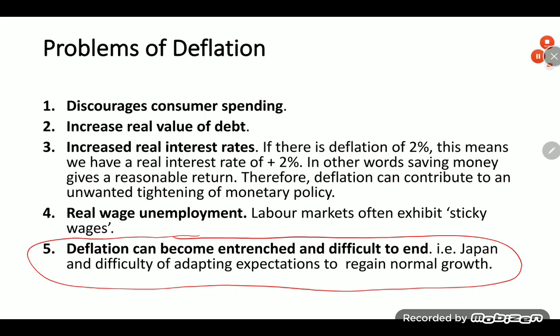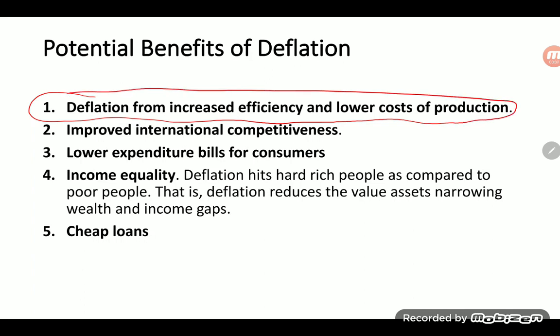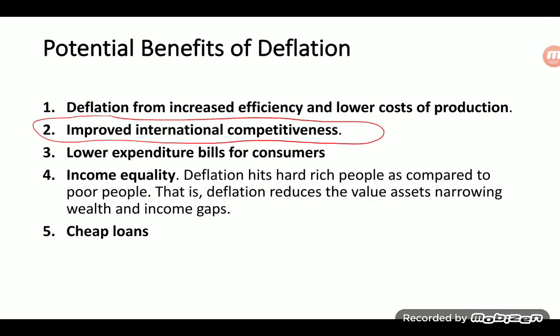Benefits of deflation. First, deflation from increased efficiency and lower costs of production. The right kind of deflation involves lower prices through increased productivity and better technology. In other words, A-level students, aggregate supply is shifting to the right, which both lowers the price level and increases real GDP.